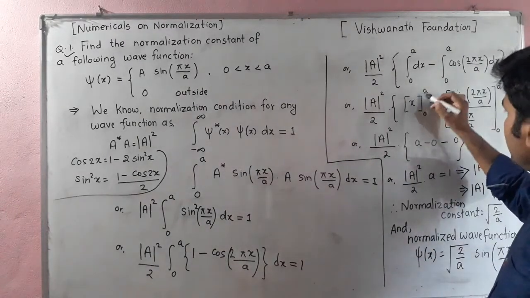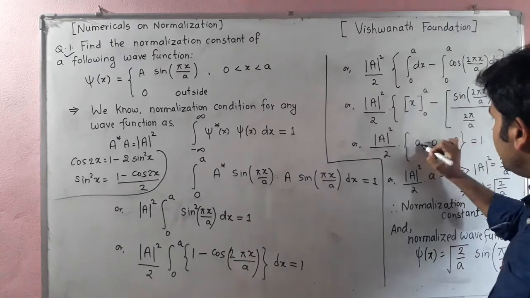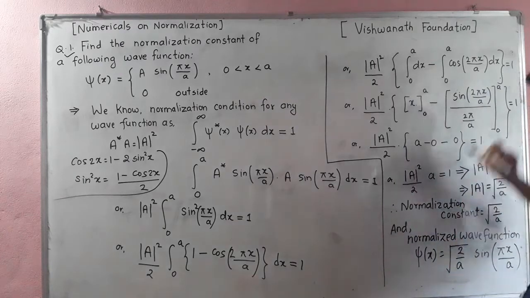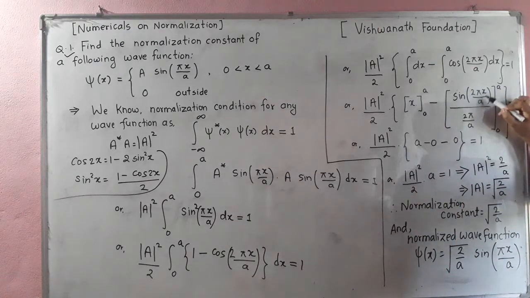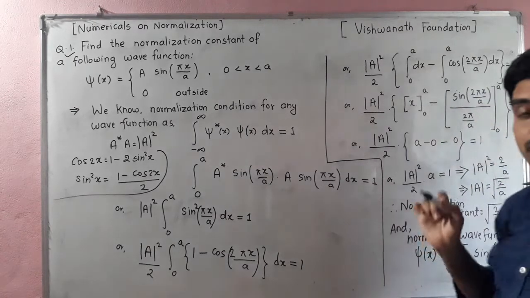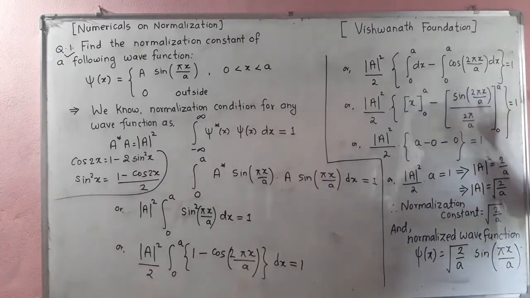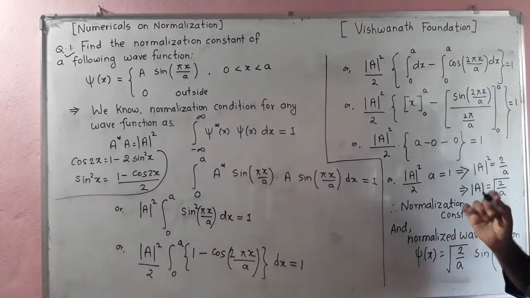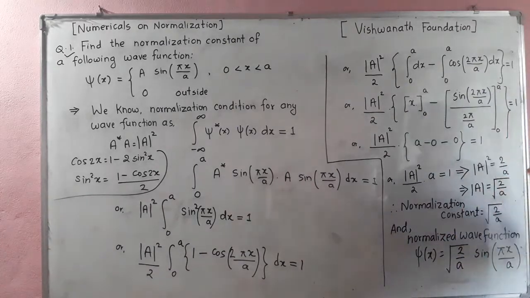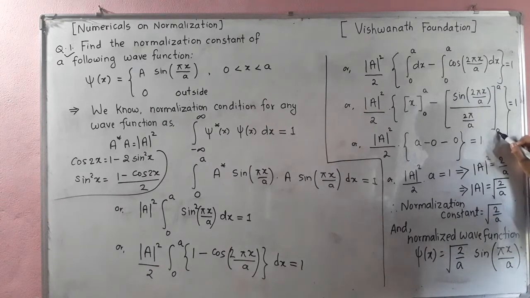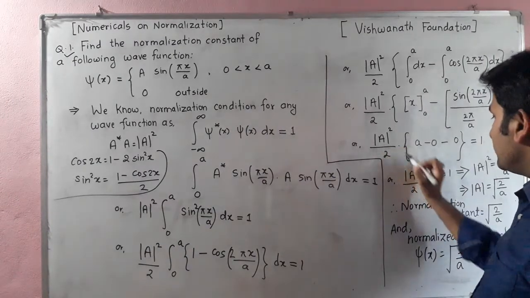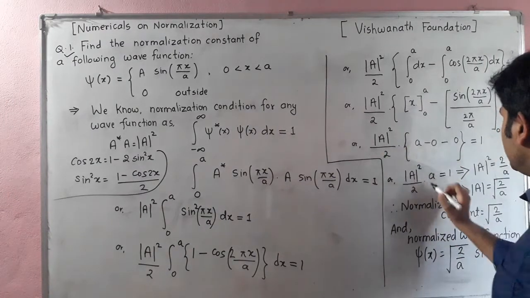Now your task is just to put in the limit values. If you put a over here, we get a minus, and for the upper limit it becomes sin(2 pi a by a). The a by a cancels and it will be sin 2 pi, and the value of sin 2 pi is 0, that we know. Sin 2 pi means sin 360 degrees, which is 0. If you put the lower limit 0, sin 0 also becomes 0. Then what you get is modulus A square divided by 2 into a, equal to 1.